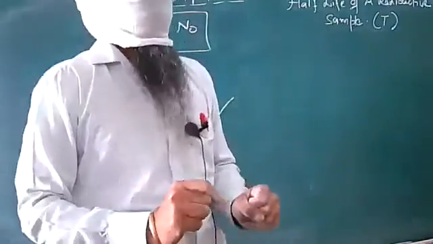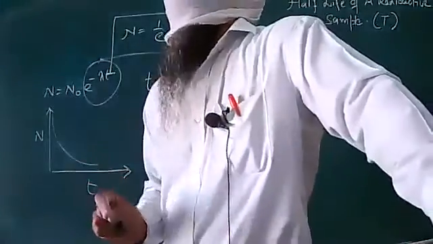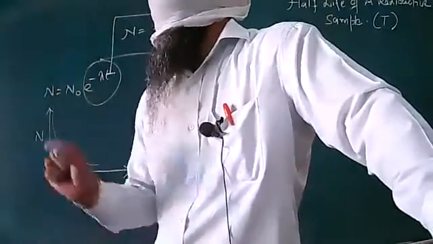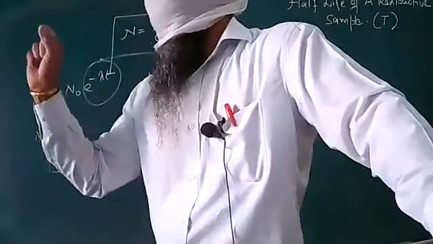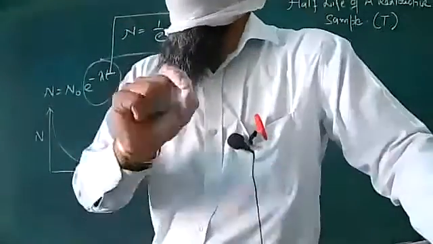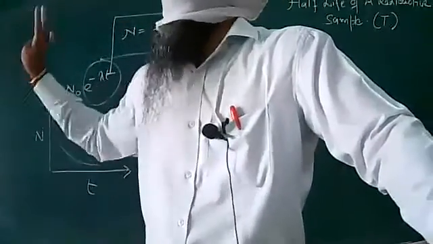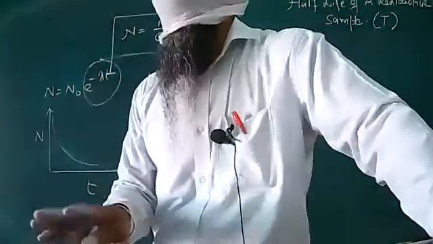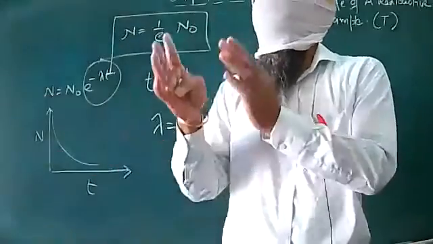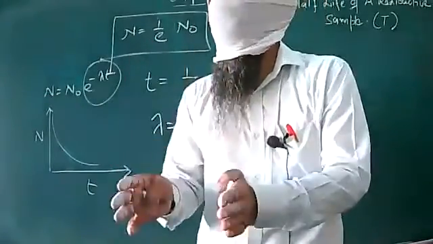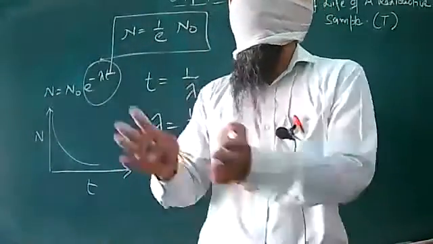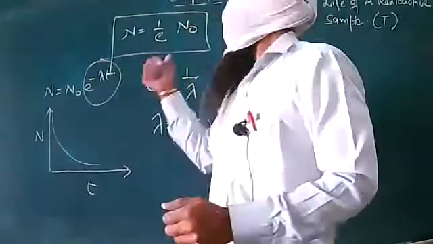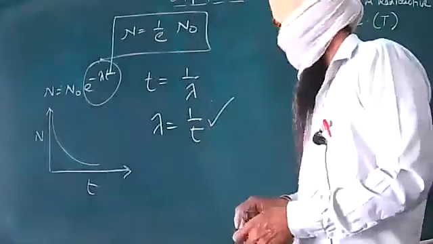Just as an example, imagine that in the beginning we have 100 nuclei present in a sample, and the time after which it will remain 50. 50 will be gone, they will decay. 50 will be still present, that is, they are undecayed. So the time after which the sample assumes one half of its value as present in the beginning is called the half lifetime of the radioactive sample.